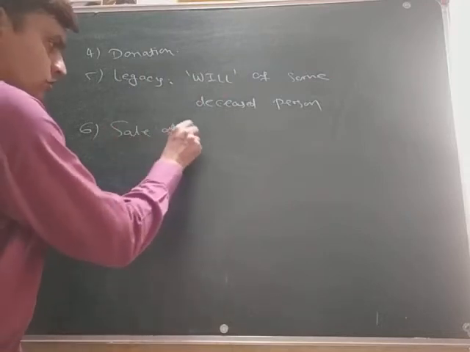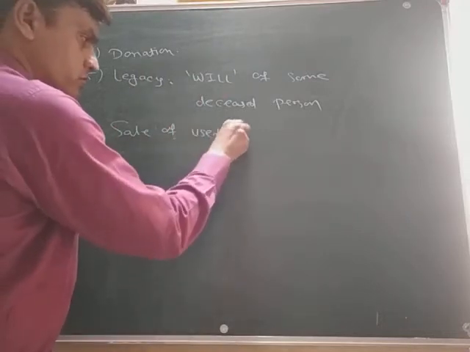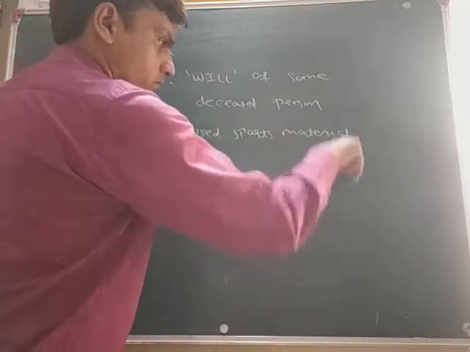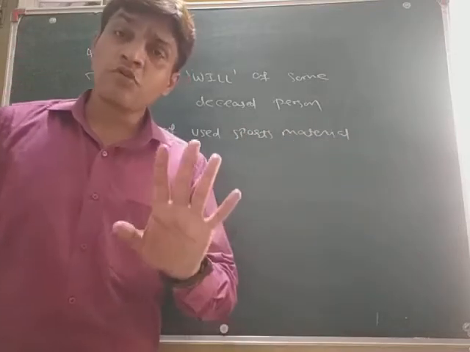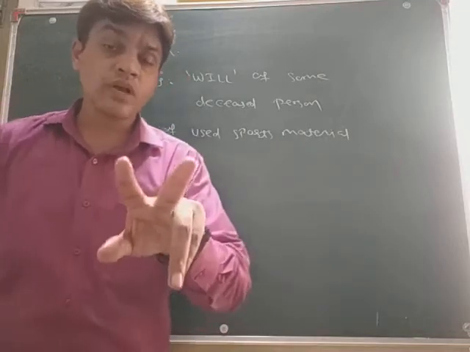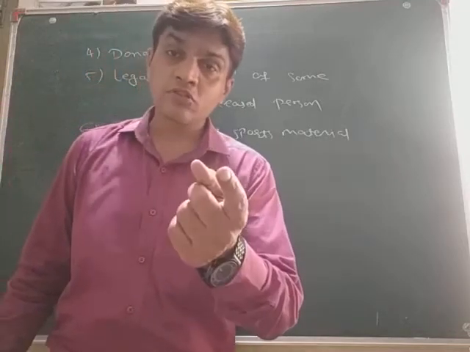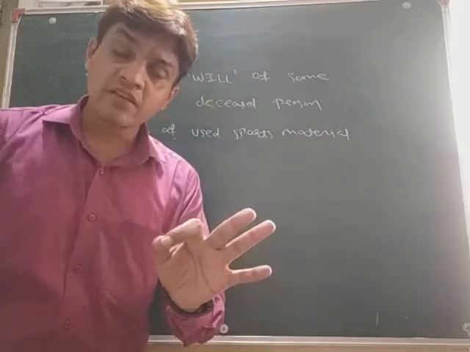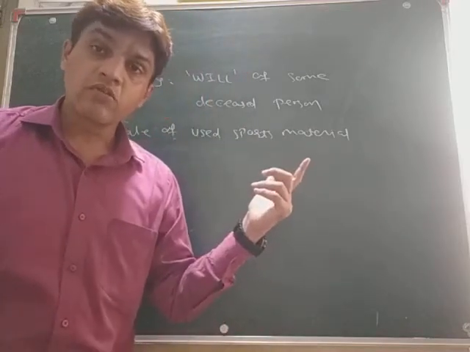Next, number 6, sale of used sports material. Now there would be two things given: opening stock and closing stock. If any stock is given, we have to record it in the balance sheet.